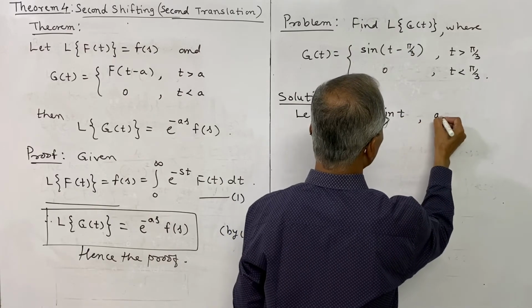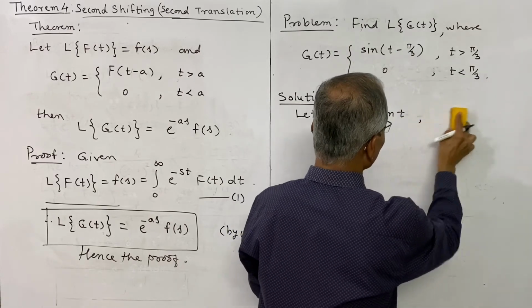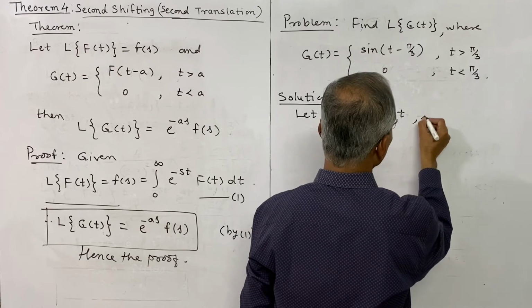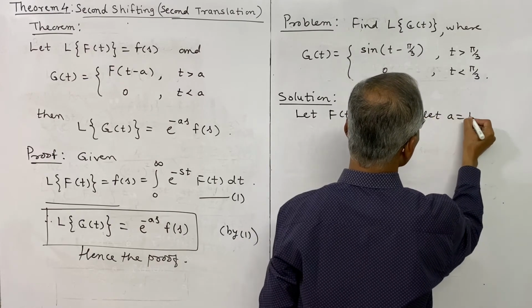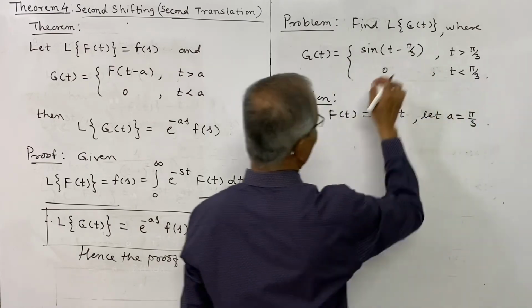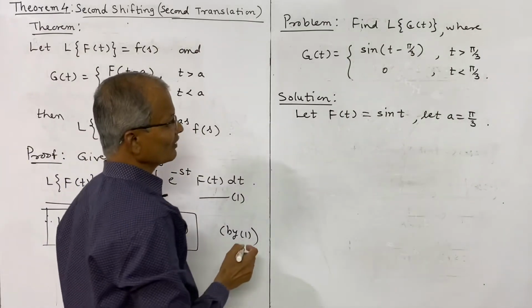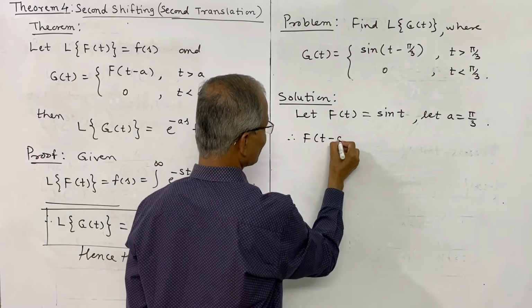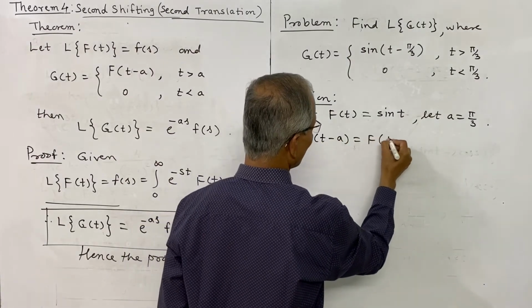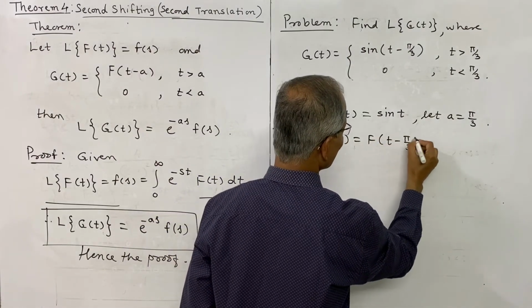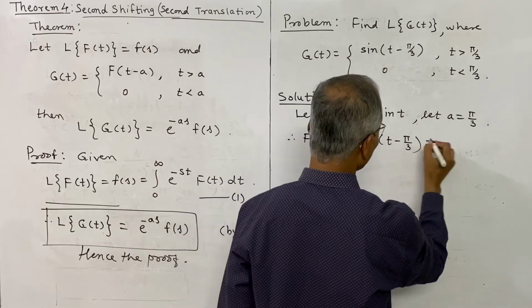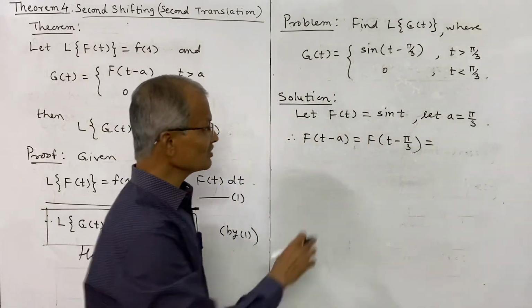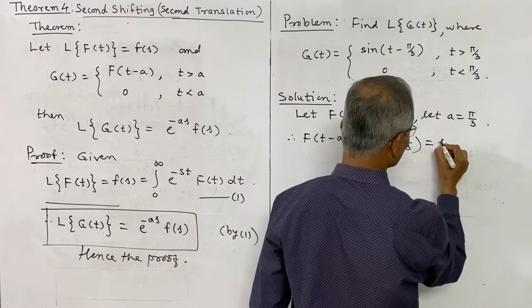And let a be pi by 3, and therefore f of t minus a is equal to f of t minus pi by 3, which means sine of t minus pi by 3.